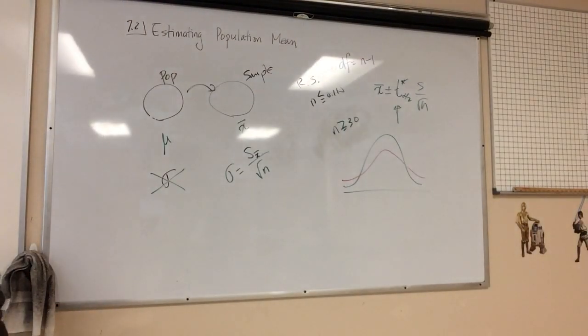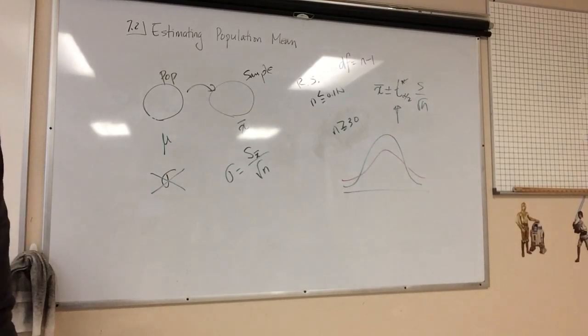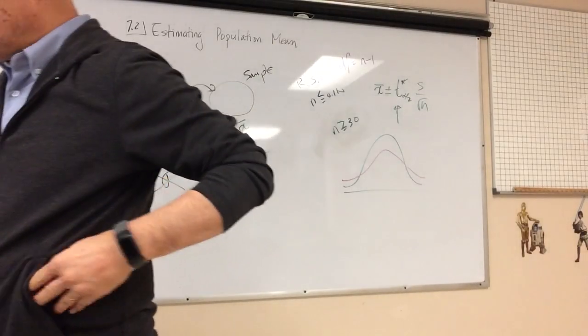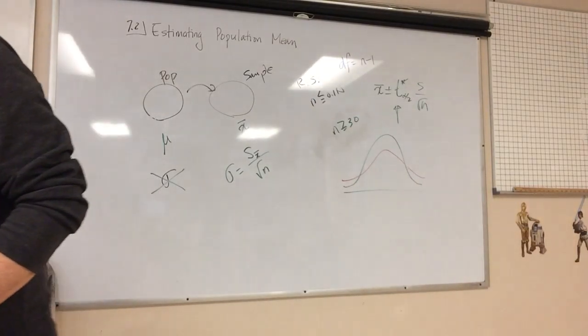So let's go to page. Oh, there's an interesting blurb there on page 318 that says student T distribution. Anna, read that for us. In this section, use student T distribution, which is commonly referred to as a T distribution.